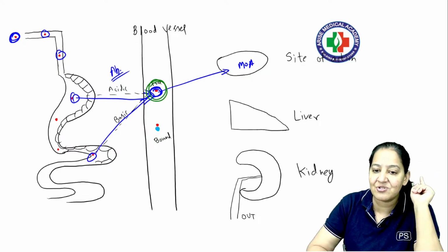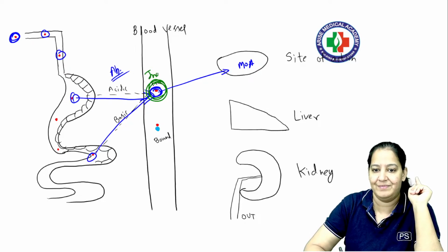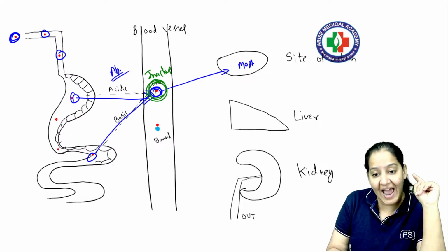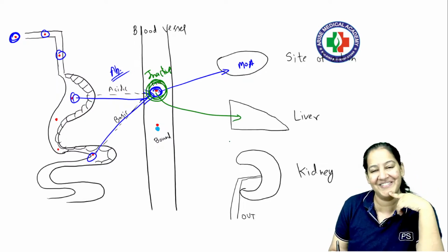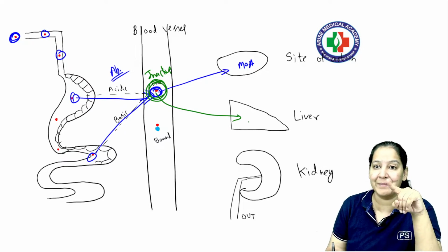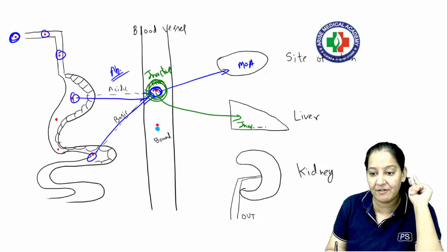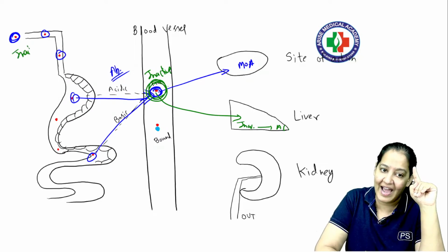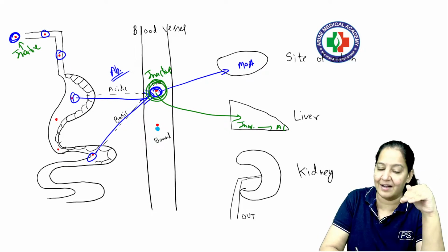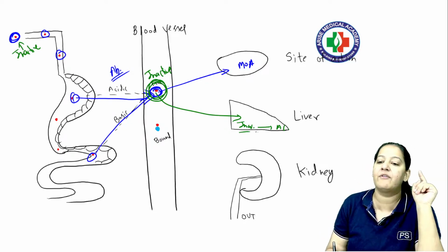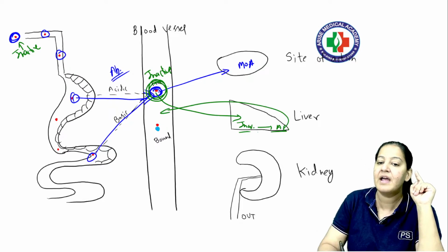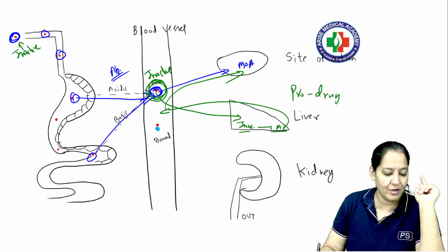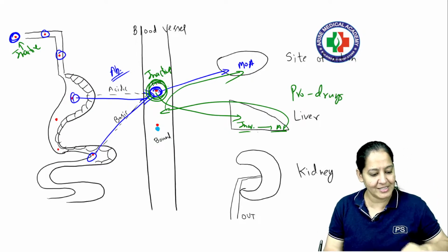The problem is that this drug is inactive. So first we have to activate the drug, then it can show its mechanism of action. For activation, the drug will go to the liver. In the liver, there are certain enzymes which convert the inactive drug to its active form. So these drugs, which are inactive outside the body, once taken, go to the liver and convert from inactive to active. Then they come back into the blood, and from the blood they go to their site of action. These are known as prodrugs.